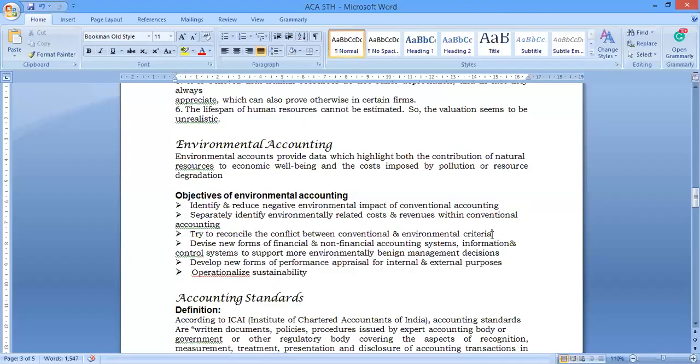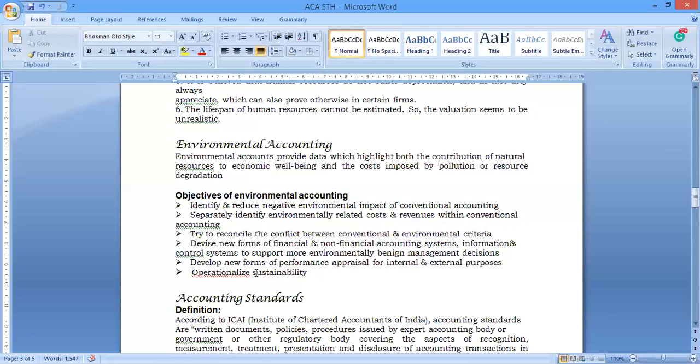Next, devise new forms of financial and non-financial accounting systems and information control systems to support environmental management decisions. Ultimately, the non-financial accounting system also has to be considered when supporting environmental management decisions, so that they are taken with a proper positive effect on society. For that reason you also have to develop new forms of performance appraisal for internal and external purposes. That is another major objective of environmental accounting, the appraisal of human resources.